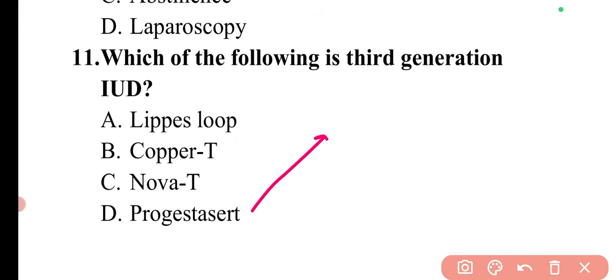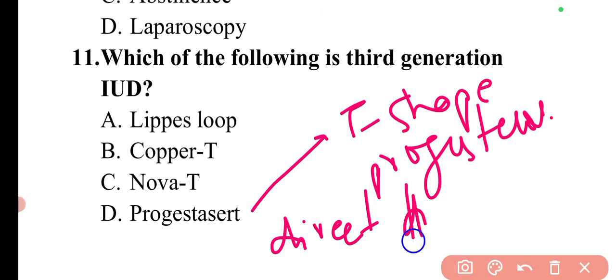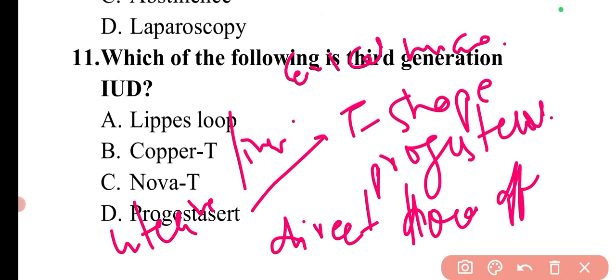Then talking about progestasert. These are T-shaped devices which are filled with progesterone, and they have a direct local effect on the uterine lining, as well as on the cervical mucus, and on the sperms as well.